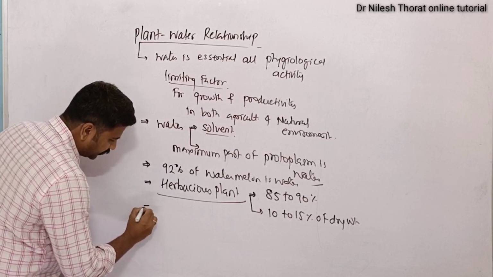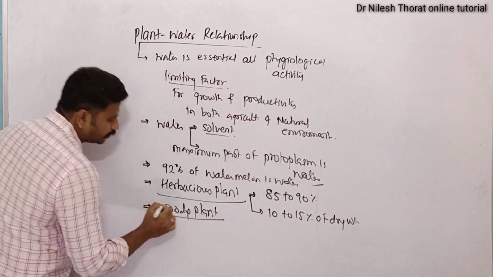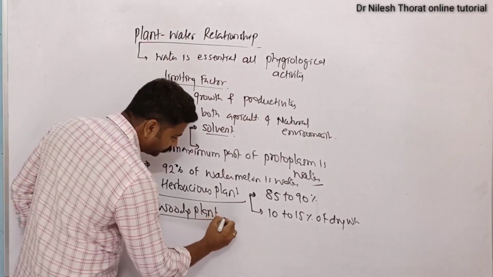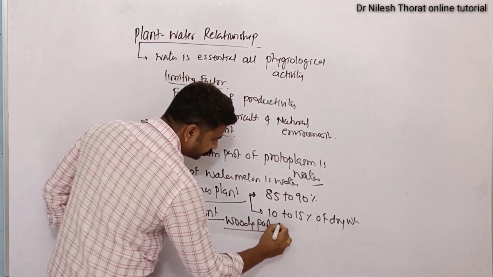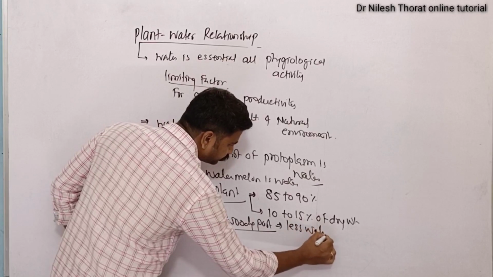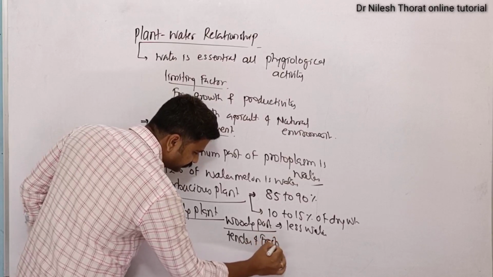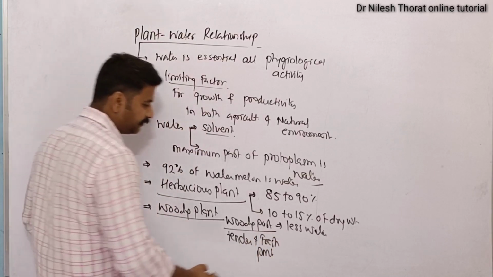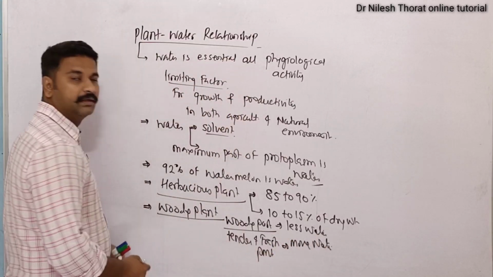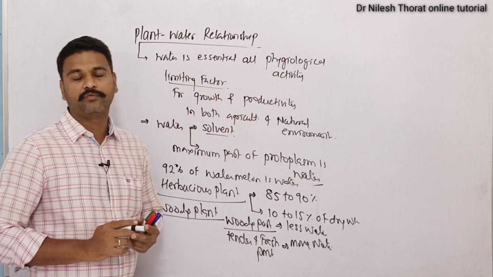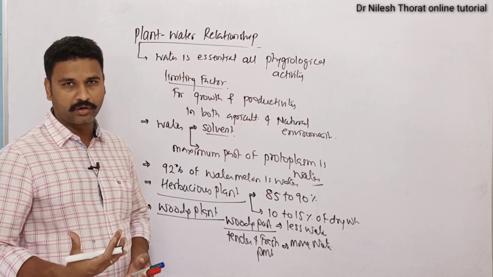So in case of woody plants, the woody part will have less amount of water, and tender and fresh parts, that are green part, will have more amount of water. So water is not uniformly distributed. Dry parts will have less amount of water and green or tender, fresh parts of plant will have more amount of water.